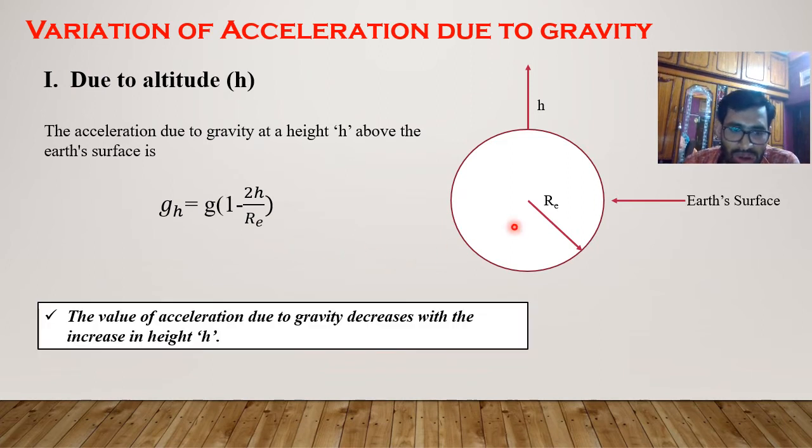So thus the value of acceleration due to gravity decreases with the increase in height h. It means if we increase the height, the acceleration due to gravity will decrease. It is directly proportional. Okay.